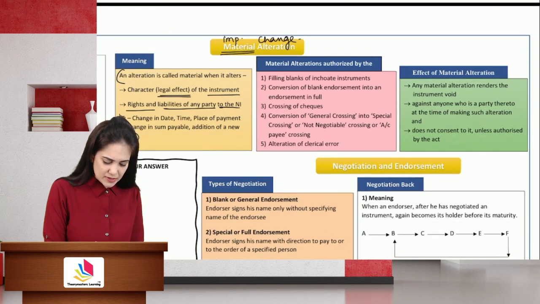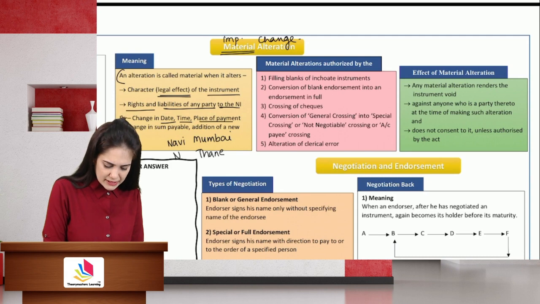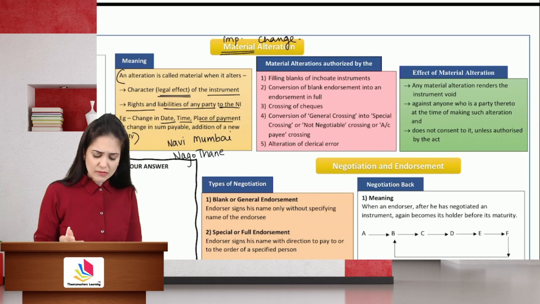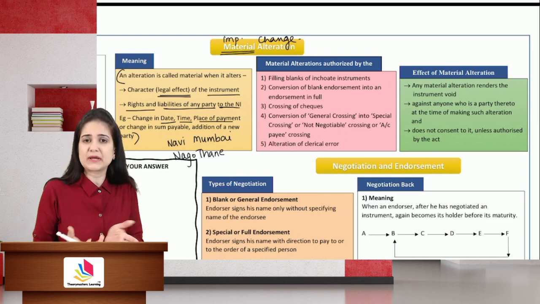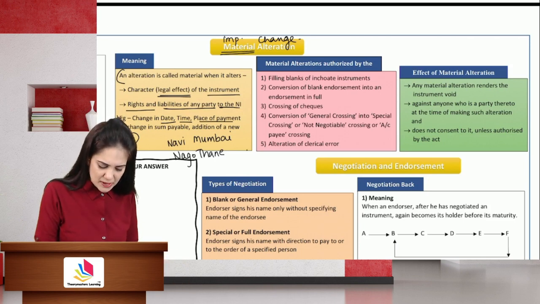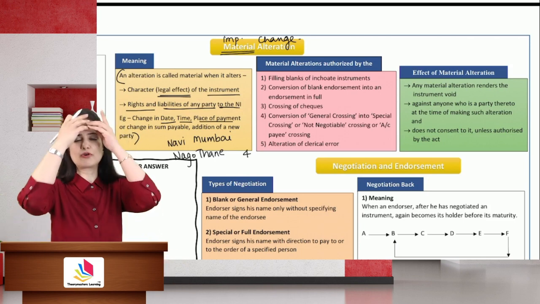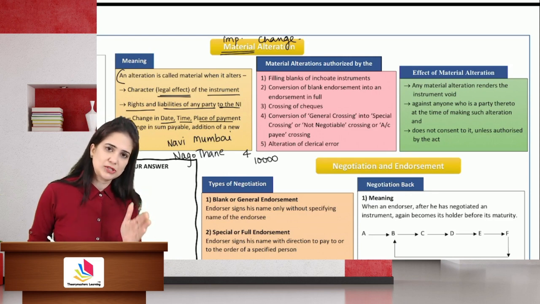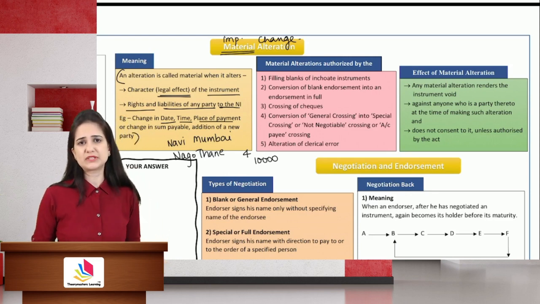I changed the date, I changed the time, I changed the place. It was payable at Mumbai, I made it Navi Mumbai. It was payable at Thane, I made it Nago Thane. This is an actual name of a place. Now, sometimes these changes are visible, they are apparent, but sometimes they are not. Like a bill was payable 1 month after date, I changed it to 4 months after date. The instrument was for 1000, I changed it to 10,000. Sometimes the change is visible, sometimes it is not visible.